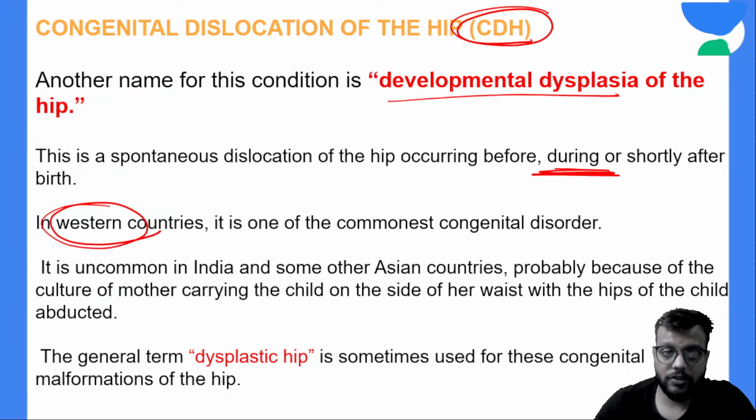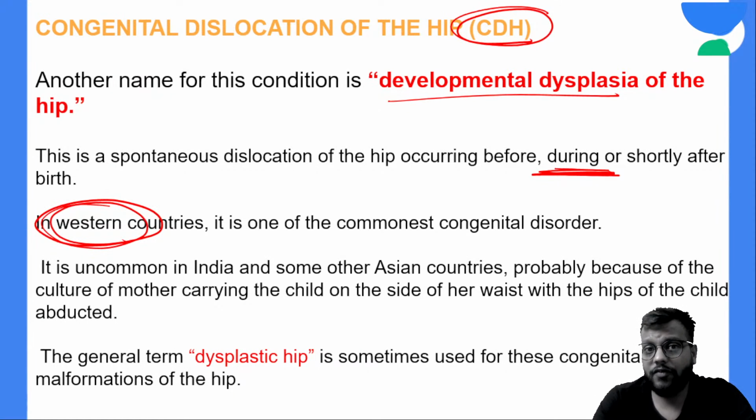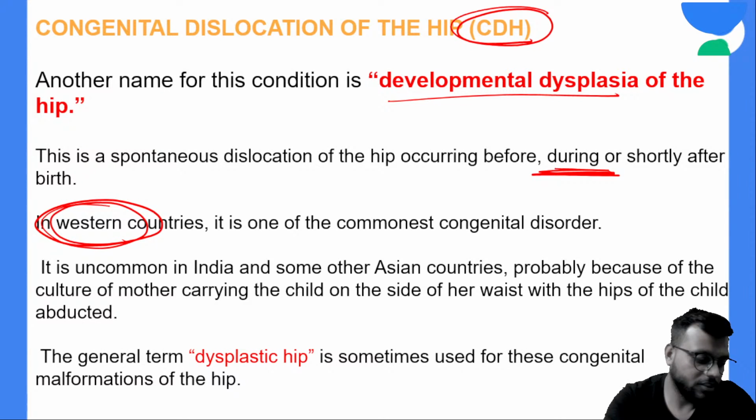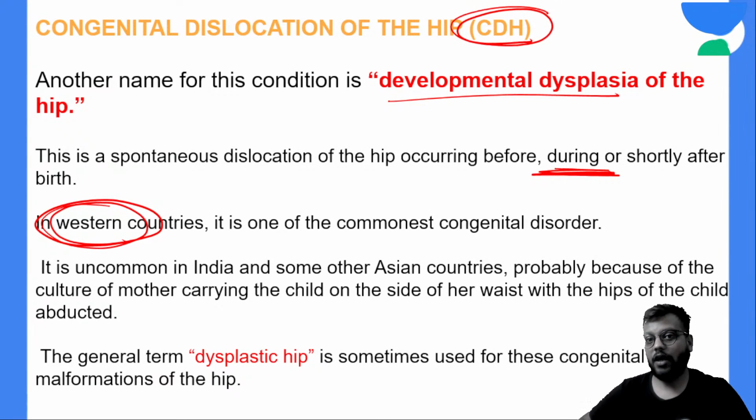Why? Because the most stable position, or the position where there are minimum chances of hip dislocation, is when the hip is abducted. So in Indian culture you have this tendency of keeping the child in godi. Okay, you must have all heard and seen that there is a culture of keeping the child in godi, where the child is on the lateral side, on the flank, with both the hips abducted.